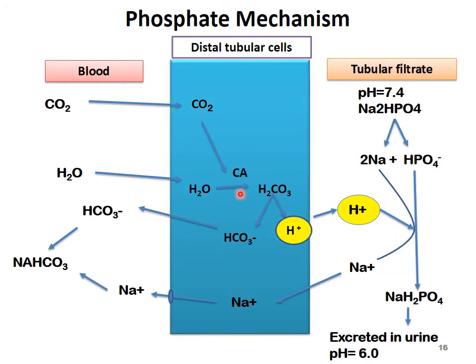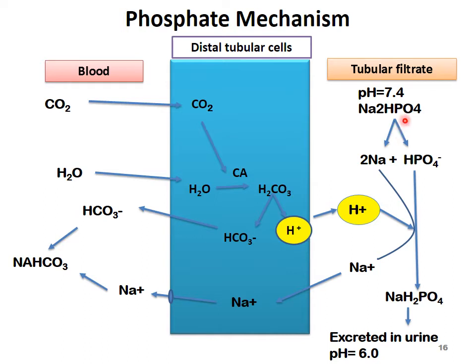Then number two, it is the phosphate mechanism. In the phosphate mechanism, we see that H plus ion is produced in the DTC, that is distal tubular cells. These H plus ions move to the tubular filtrate, where it combines with the phosphate ions, that is disodium hydrogen phosphate. This is the base.